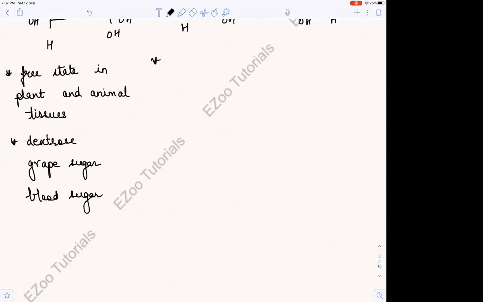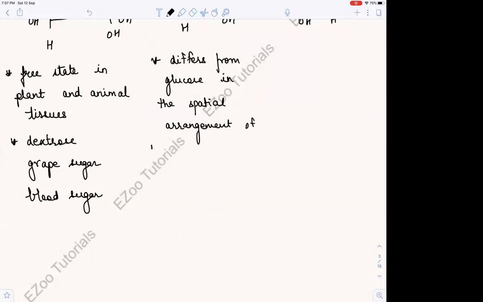And how does it differ from glucose? It differs from glucose in the spatial arrangement. You can even ask your chemistry sir, or you can understand here also, in the spatial arrangement of H and OH groups around C4. Let us see what is C4. Hence, basically, it is an isomer of glucose. You can say it is an isomer of glucose.